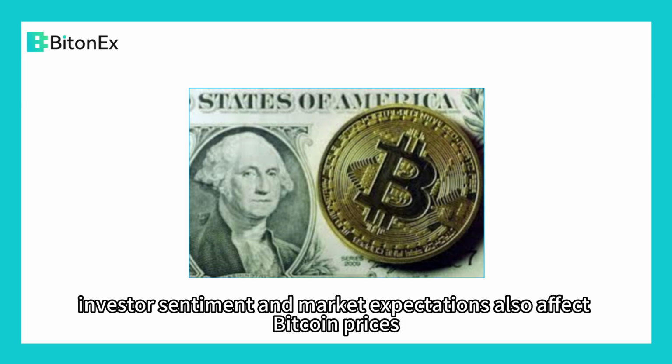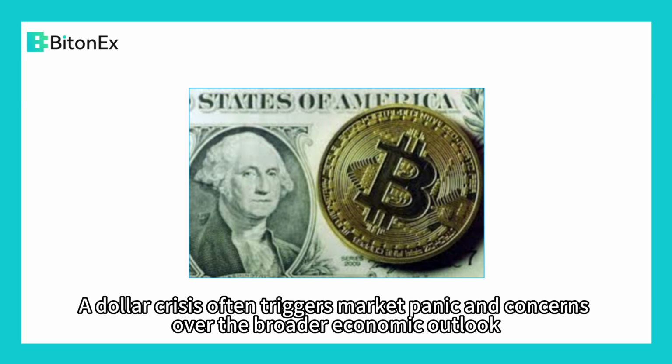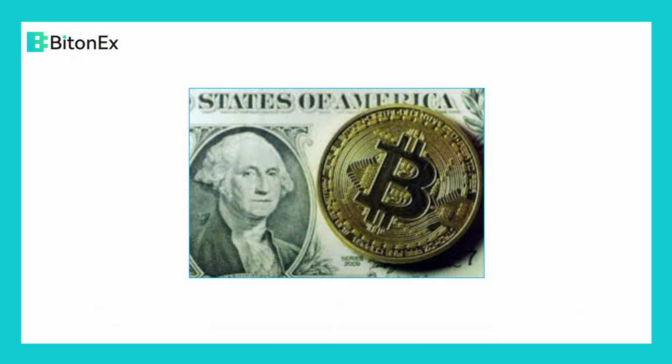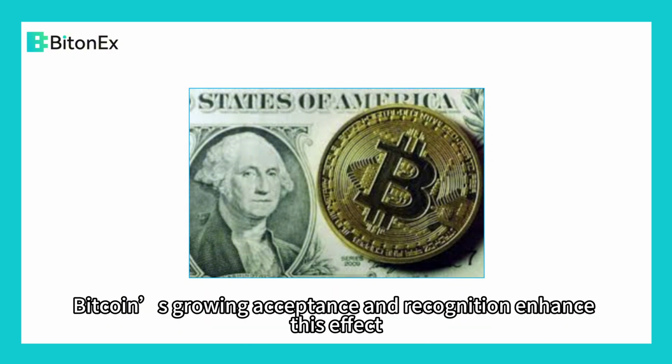Third, investor sentiment and market expectations also affect Bitcoin prices. A dollar crisis often triggers market panic and concerns over the broader economic outlook. Investors may lose confidence in traditional financial markets and start to view Bitcoin as a promising alternative investment. Furthermore, Bitcoin's growing acceptance and recognition enhance this effect.